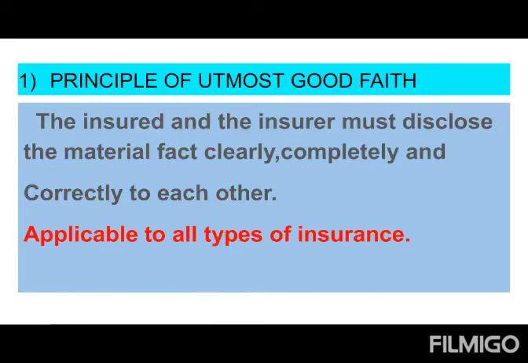Then the family members of the deceased person are not eligible to get any insurance amount from the life insurance corporation. So the insured has to give correct and complete facts to the insurer. Like that only, the insurer is also responsible to give relevant, correct information regarding the terms and conditions of the contract. About the policy details, the insurer should not hide any information.